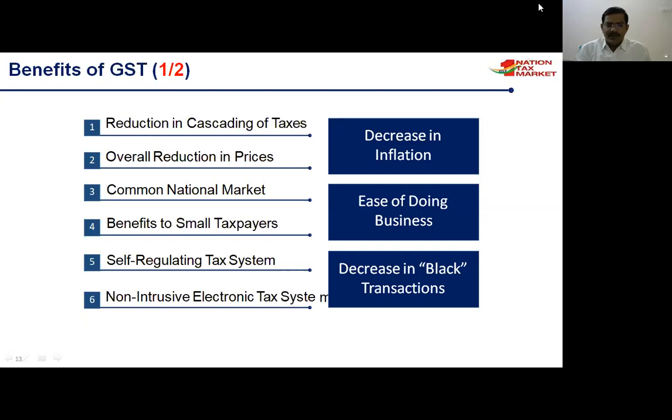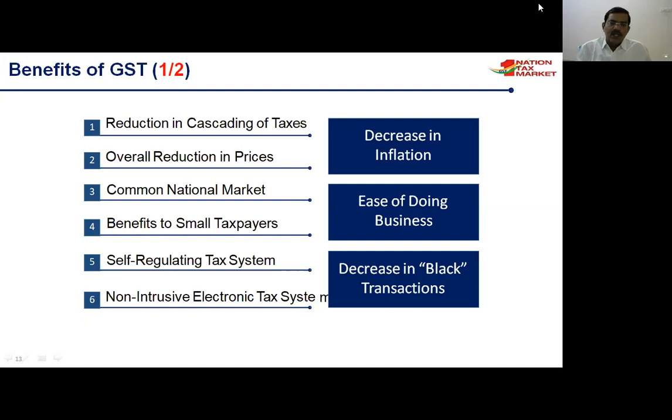It also benefits small taxpayers, and it is very simplified for them. Directly they have to take the registration under GST, and for whatever products they sell and whatever they purchase as raw material, they will get the benefit through input tax credits. The major advantage in GST is input tax credits. The small taxpayer will get the benefits. These two are helping ease of doing business, and our country is improving in ease of doing business worldwide.